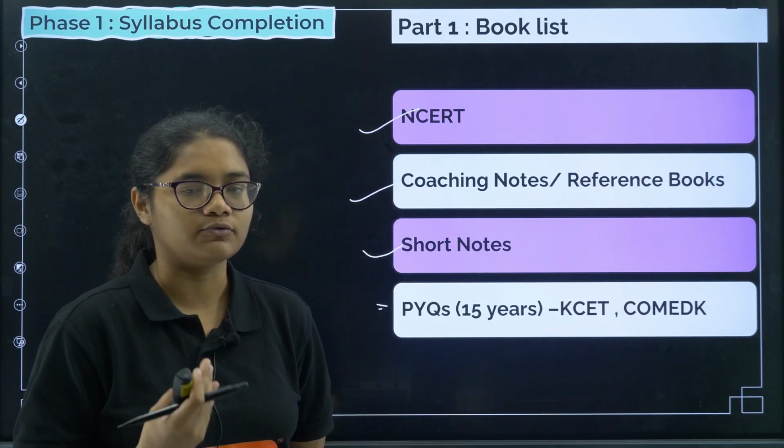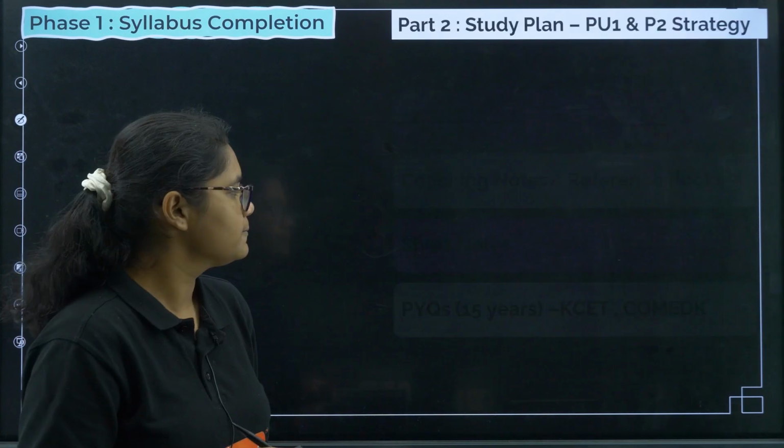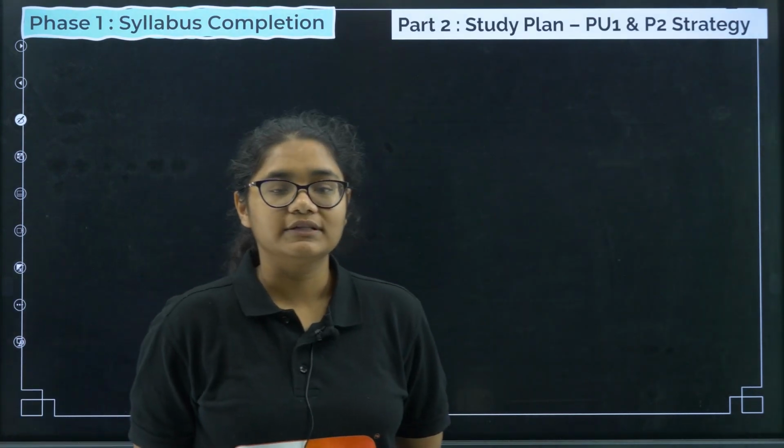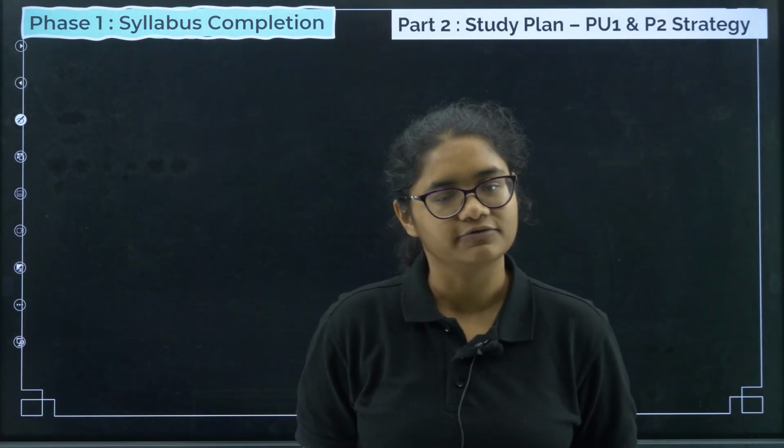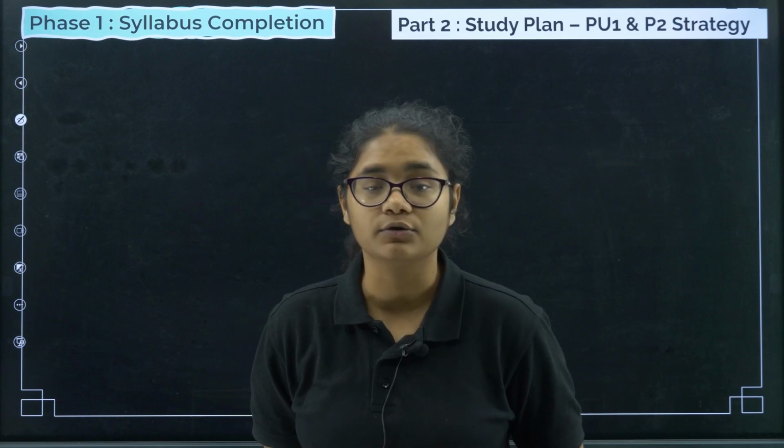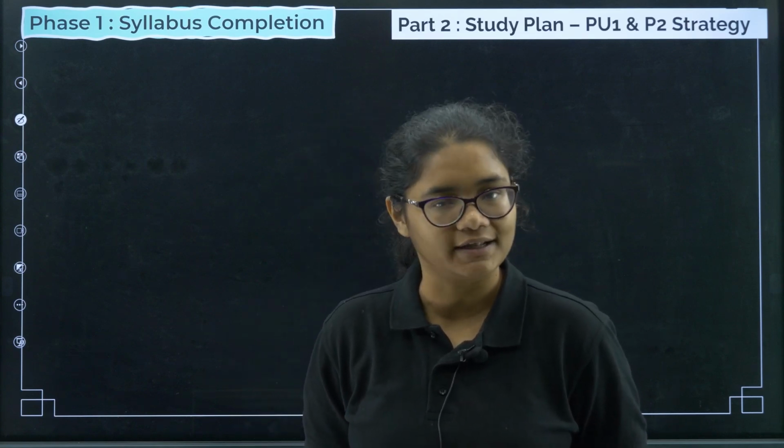If you get time, you can do further for 15 years. Okay. Next, we'll go to the second, syllabus completion. First, I gave you the book list. So make sure that you arrange all these books. You should have all the NCERT books.